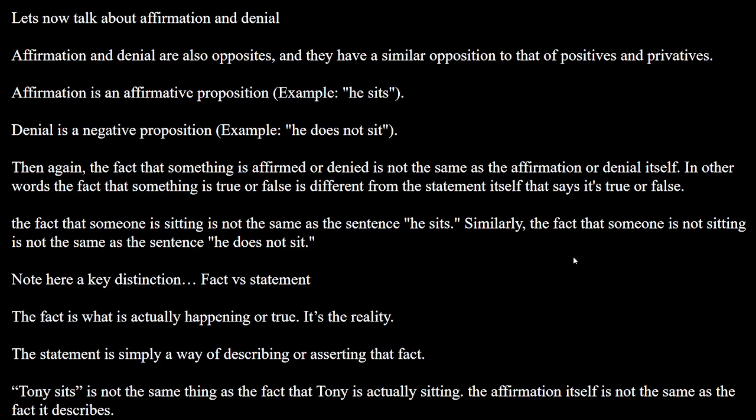Now let's talk about affirmation and denial. Affirmation and denial are obviously opposites, and they have a similar opposition to that of positives and privatives. So an affirmation is an affirmative proposition. For example, he sits. And remember that a simple term like sits is not a proposition. A proposition represents a truth value. A proposition is one that can be true or false, right? And denial is a negative proposition. For example, he does not sit.